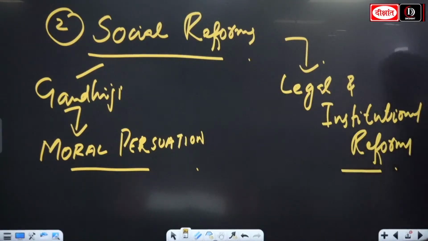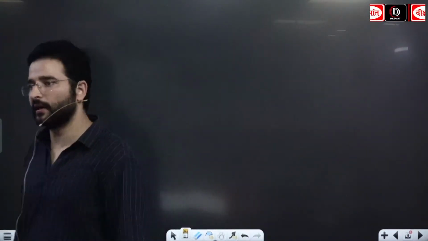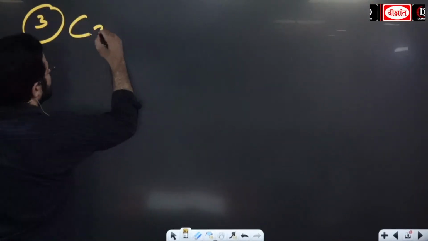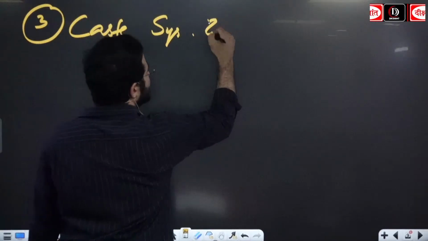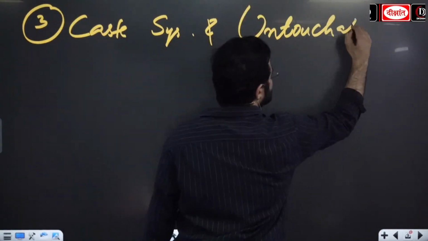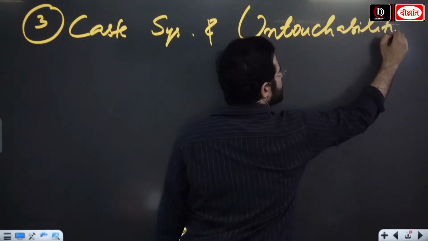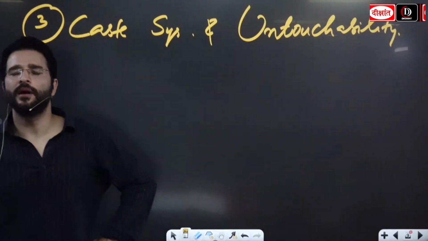Let's look at the third scenario. It is going to be the caste system and untouchability. Guys, there are few things that you should remember.